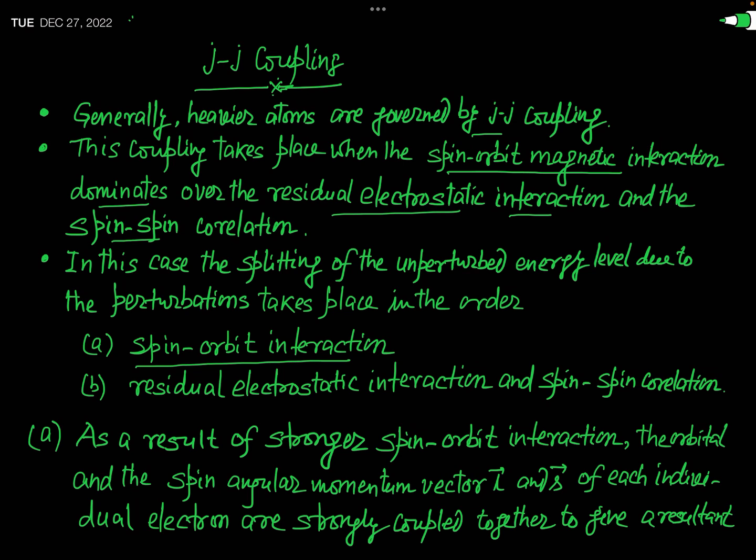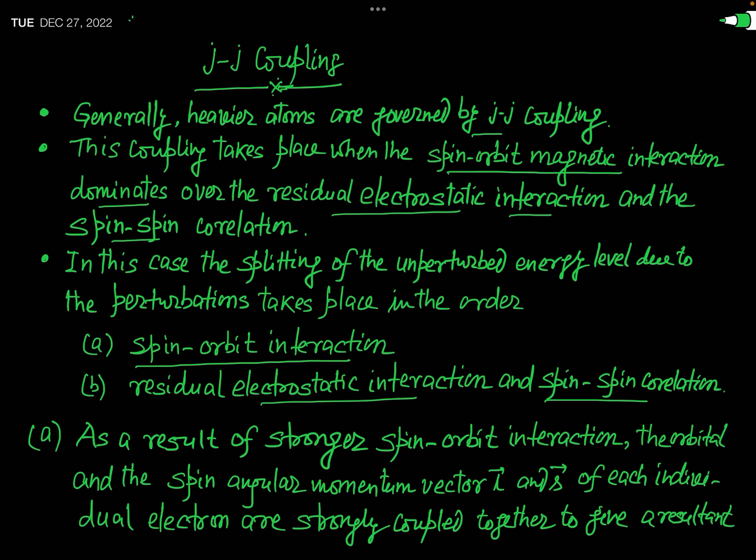After that, residual electrostatic interaction and spin correlation take place, and in this case the different J values of the individual electrons get added together relatively less strongly, and then we get the total angular momentum capital J of the atom. Okay. So now let us see how these two processes take place and how an unperturbed energy level gets split into the different energy levels during the JJ coupling.